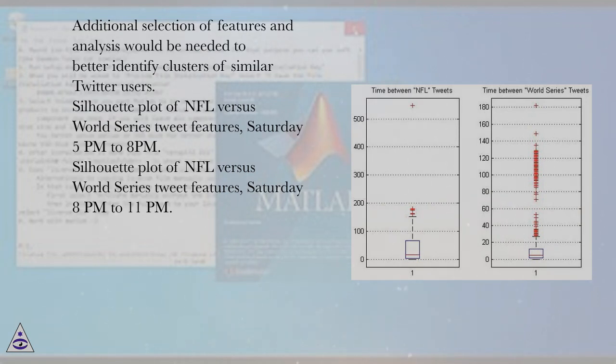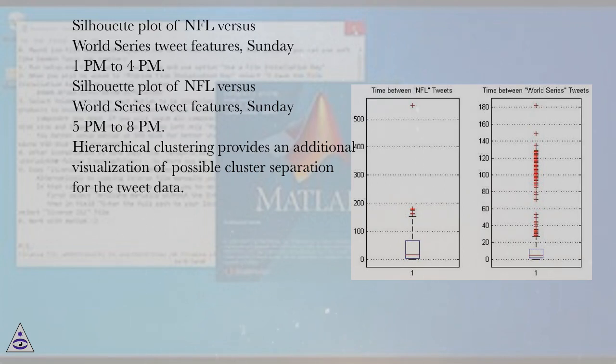Silhouette plot of NFL versus World Series tweet features, Saturday 5 p.m. to 8 p.m. Silhouette plot of NFL versus World Series tweet features, Saturday 8 p.m. to 11 p.m. Silhouette plot of NFL versus World Series tweet features, Sunday 1 p.m. to 4 p.m. Silhouette plot of NFL versus World Series tweet features, Sunday 5 p.m. to 8 p.m.